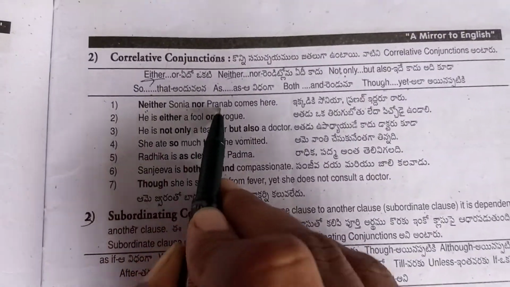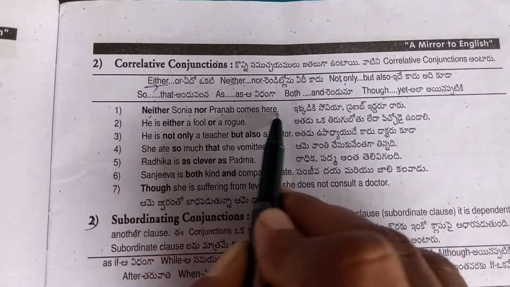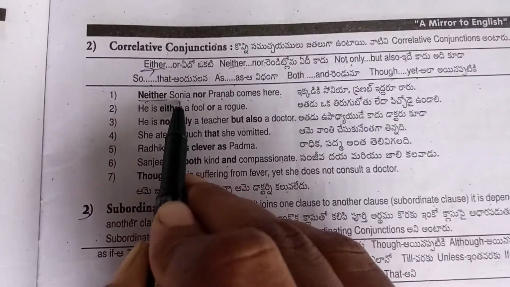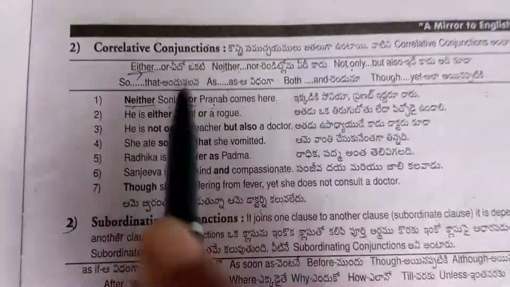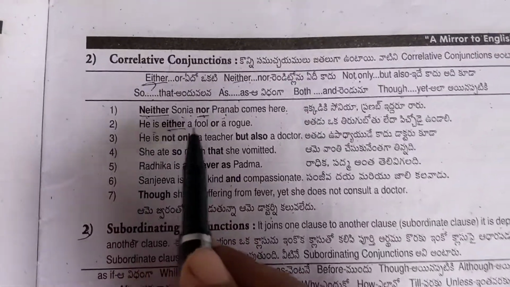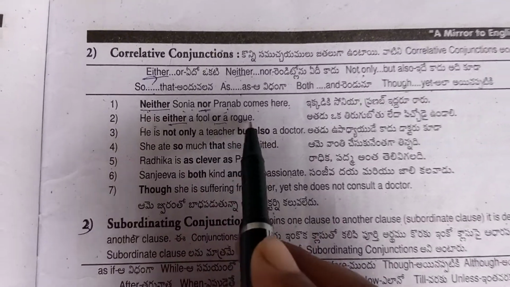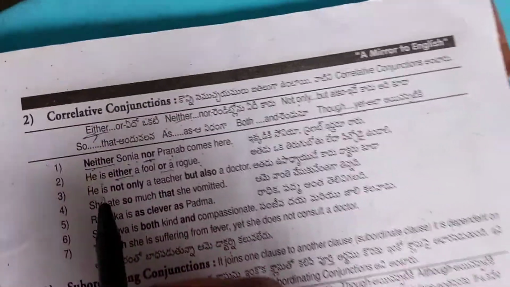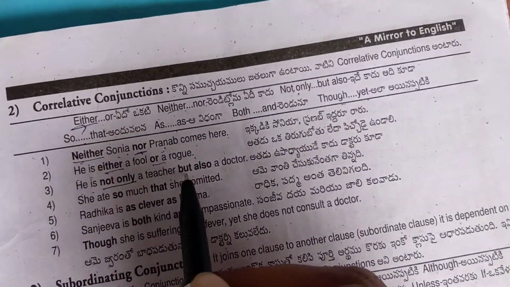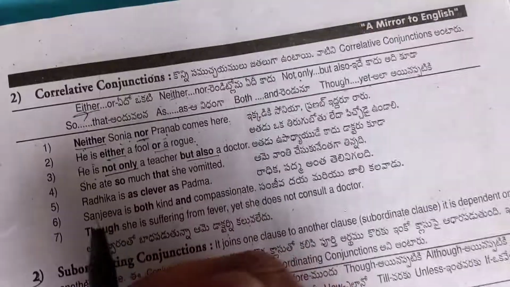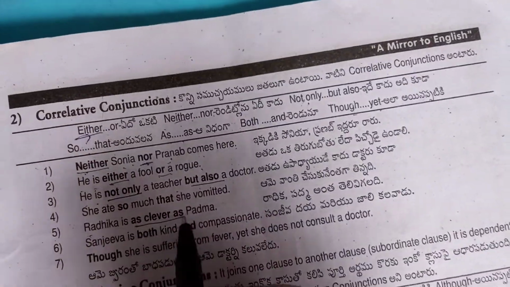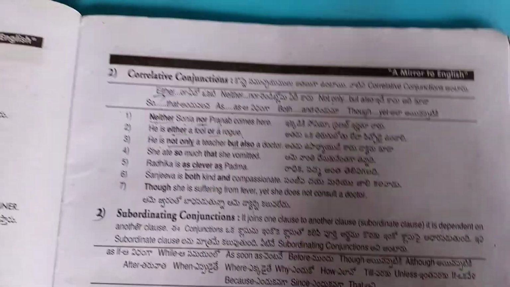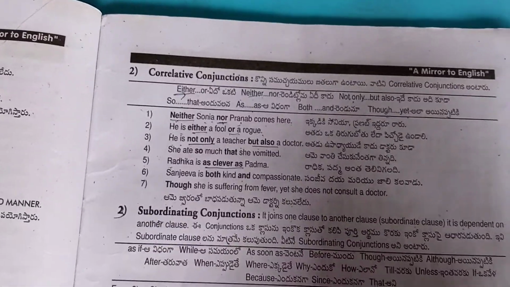Neither Sonia nor Pranab comes here. Next. He is either a fool or a rogue. He is not only a teacher but also a doctor. Radhika is as clever as Padma. Like this, sentences are framed with correlative conjunctions.